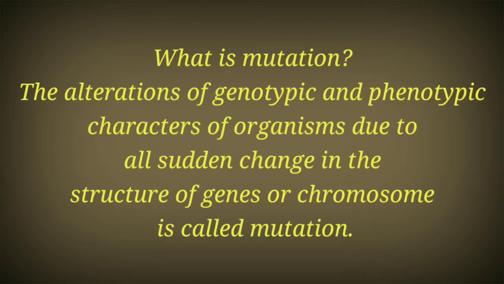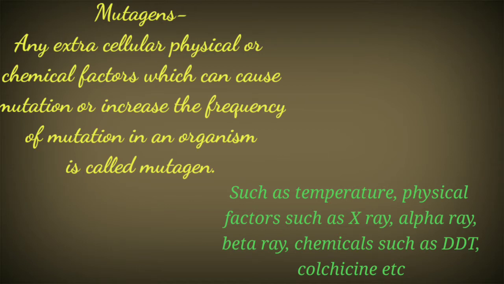Now for mutation, there are some factors that lead to mutation in a particular organism, and those factors are called mutagens. Mutagens are any extracellular, physical or chemical factors which can cause mutation or increase the frequency of mutation in organisms.